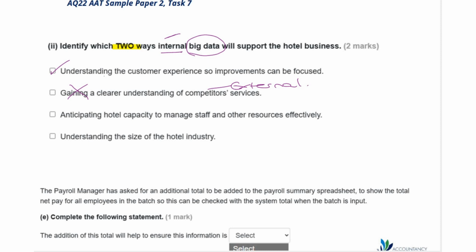Anticipating hotel capacity to manage staff and other resources effectively. Yep, the data will make sure that we know what's going to happen, make sure we know how many people are staying in the hotel, and therefore we can have enough staff on hand and make sure everything else is available as well. So there are 2 answers, but understanding the size of the hotel industry, again, this is going to be more about external data rather than internal.